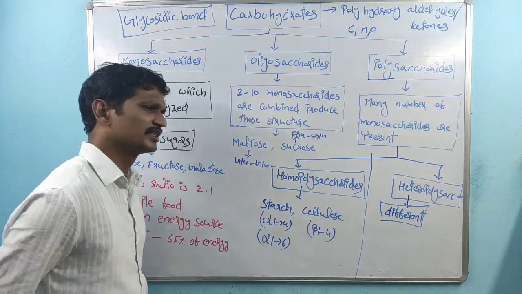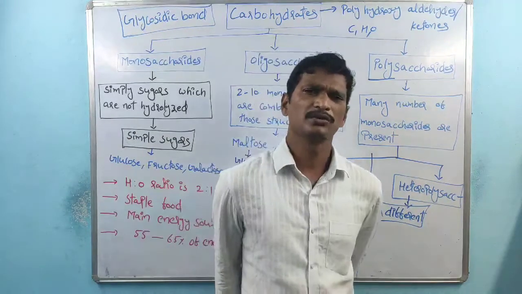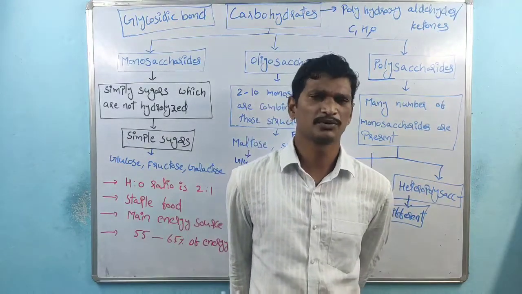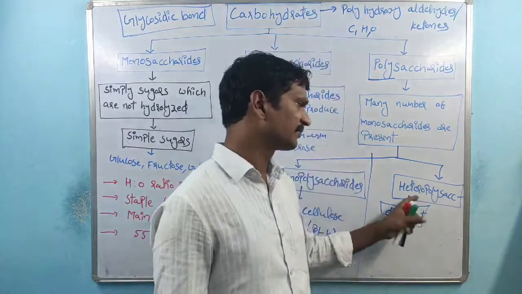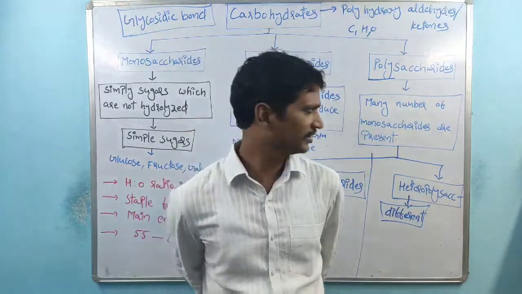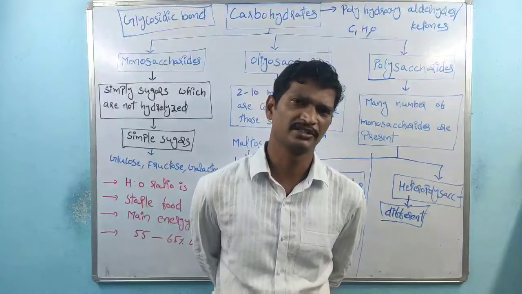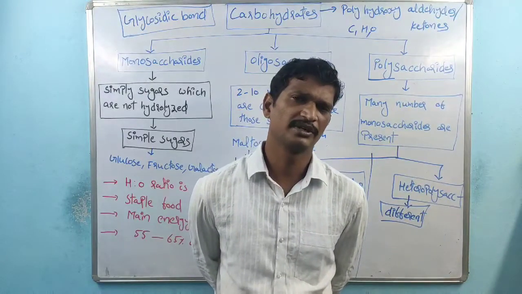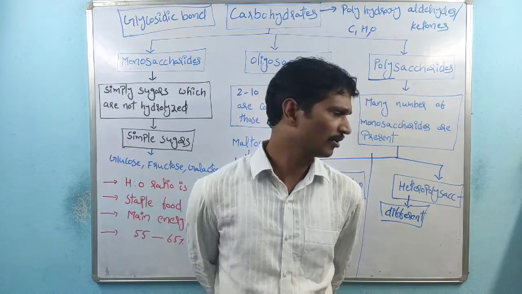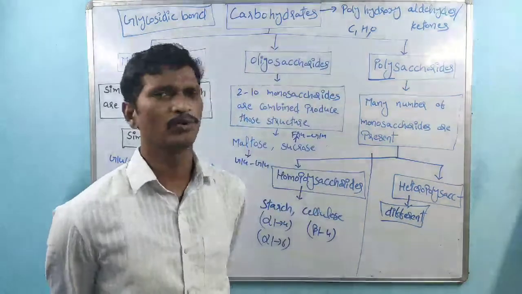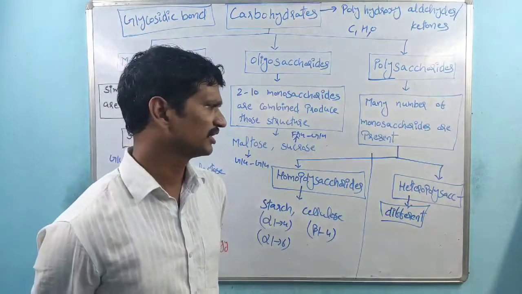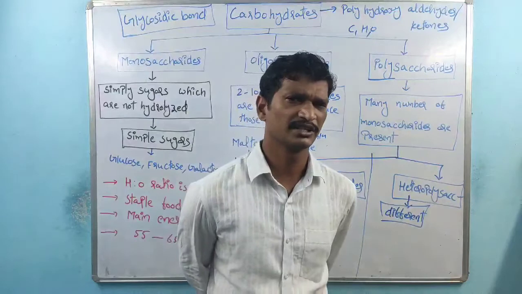Maybe glucose is there, and along with glucose another type of sugar is also present. So different types of sugars are involved in the formation of heteropolysaccharides.